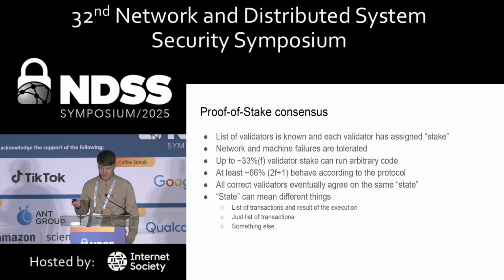And the goal of this proof-of-stake consensus is that all the correct validators, all the validators that run the correct protocol, eventually agree on the same state. And state can be different things depending on how you use the consensus protocol. Something like Ethereum, for example, agrees on both transactions and execution result. But in our case, we only agree on the list of transactions, and execution happens after the consensus protocol.